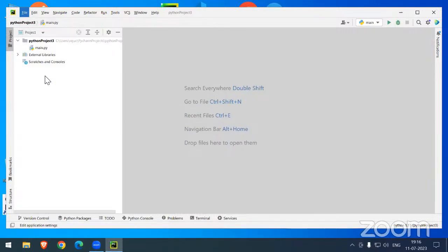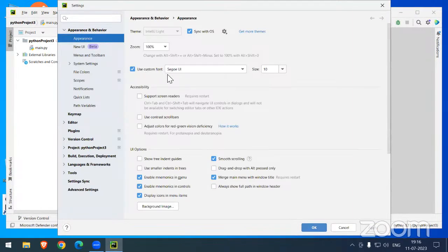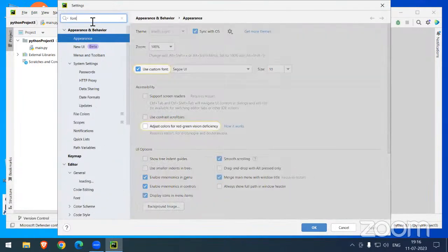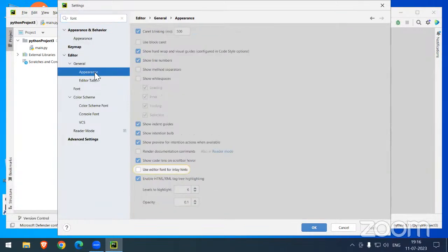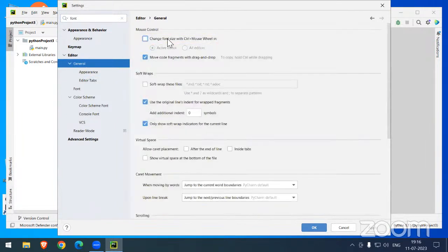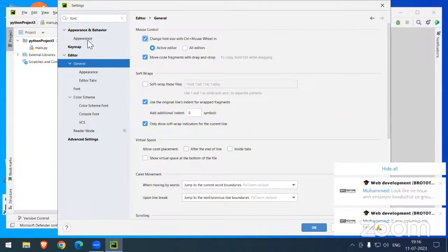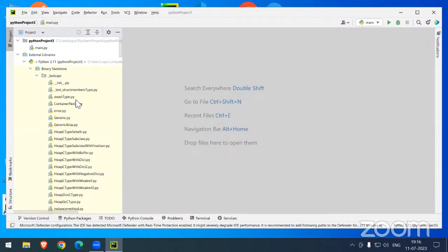File, settings, appearance, editor, general. Change the font size with the control button and mouse wheel. Just select this, click OK. Now we can see why it is not changing.